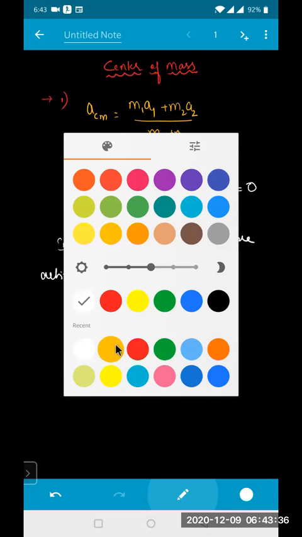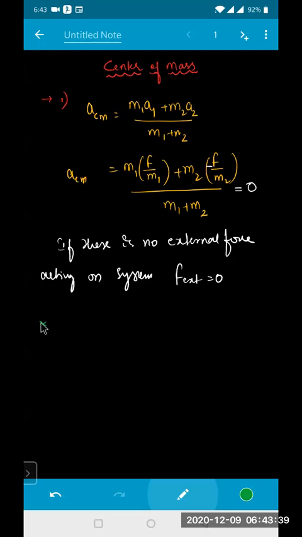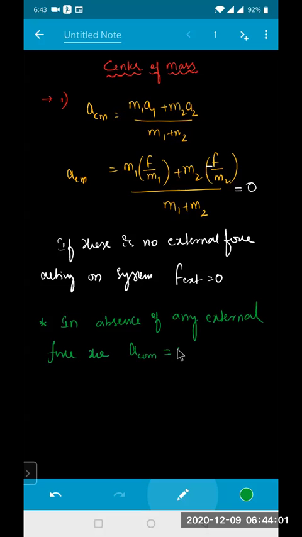So I can make one conclusion for this. Point number 1, very important. In absence of any external force, that means there is no external force at all, the acceleration of center of mass is equal to 0, irrespective of the individual accelerations.